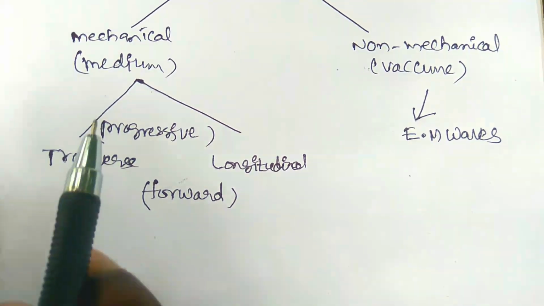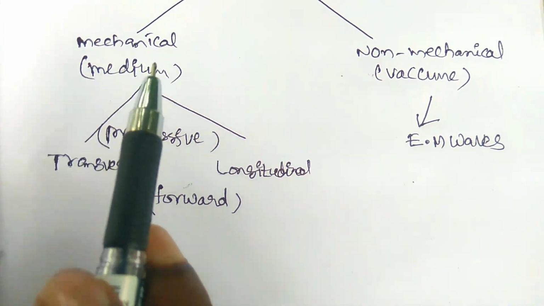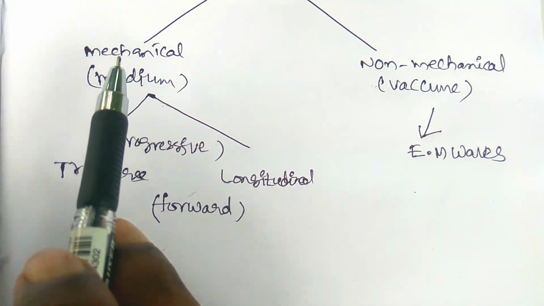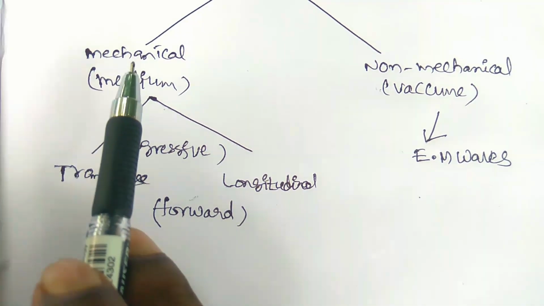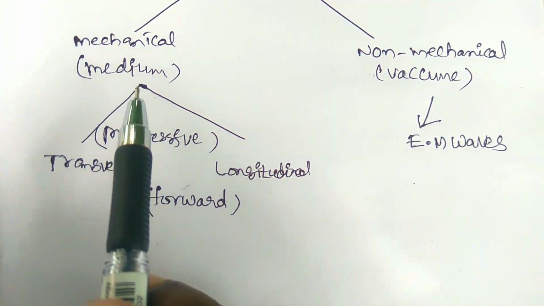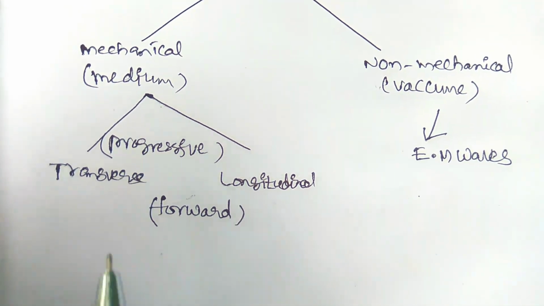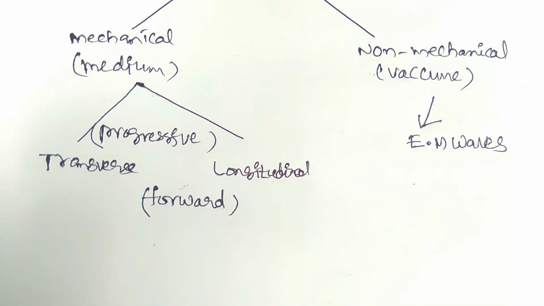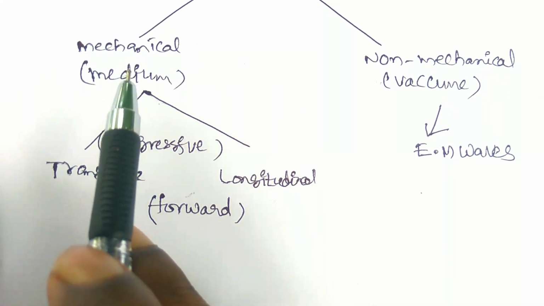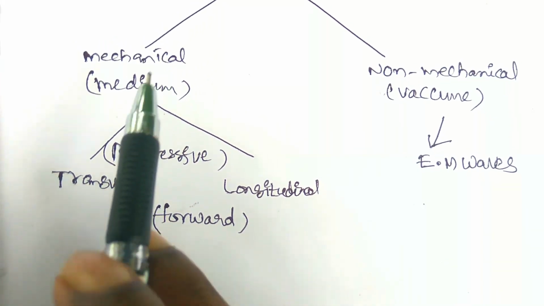Now we are studying about the mechanical waves. So in a mechanical wave, the matter will be oscillating and the energy will be transferred through the medium. So the particles in the matter should oscillate in a mechanical wave. This type of oscillation is called SHM. So the particles must have SHM motion in the mechanical wave. Whenever the particles vibrate, then the energy will be transferred through the medium. So that is the mechanical wave.